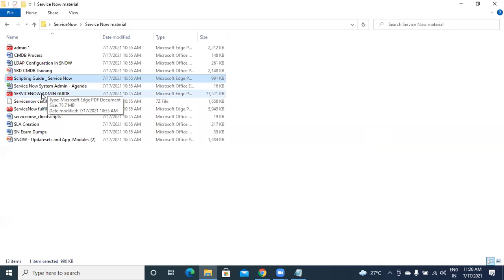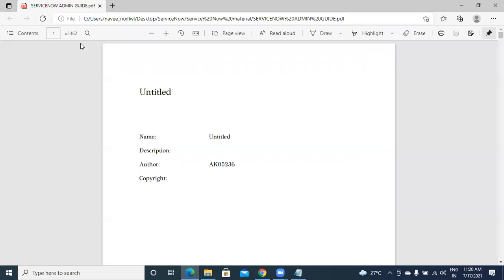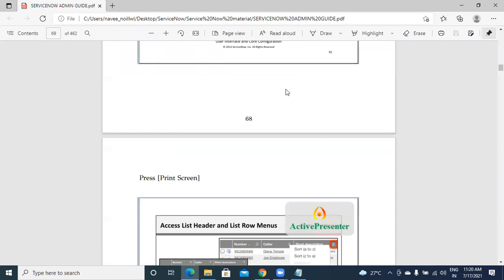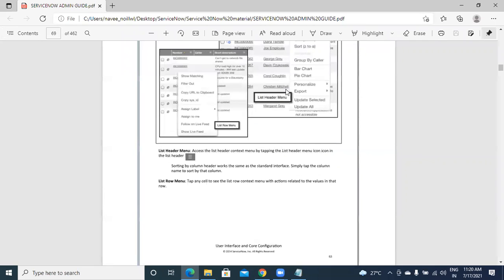Earlier, whenever we were learning ServiceNow, they used to provide us this ServiceNow admin guide. This is a document of some 500 to 600 pages, like 462 pages. This is the PDF they used to provide us when we were learning ServiceNow. It has, line by line, whatever we have discussed in the last 35 to 40 days, all those topics. And when I cleared my ServiceNow admin certification, we went through all these pages because we didn't have YouTube or anything. So I went through all this and cleared the ServiceNow admin certification.